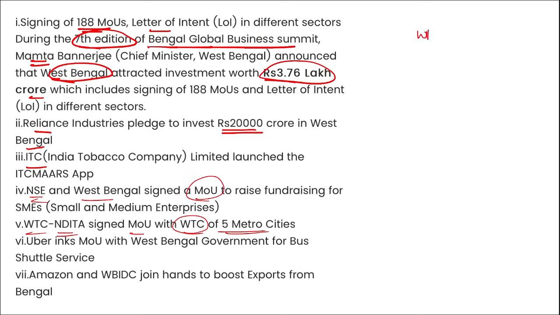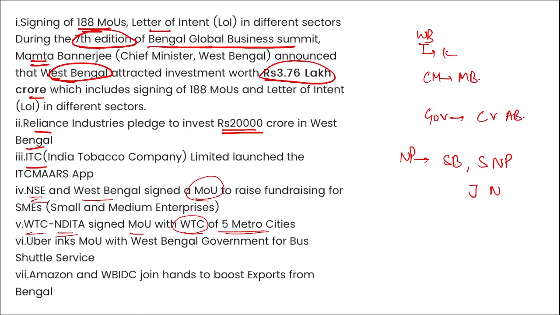What is the capital of West Bengal? Kolkata. Chief Minister? Mamata Banerjee. Who is the governor here? CV Ananda Bose. Right? And if we talk about the national parks here, remember Sundarban National Park, Singalila National Park, Jaldapara National Park is also located here.